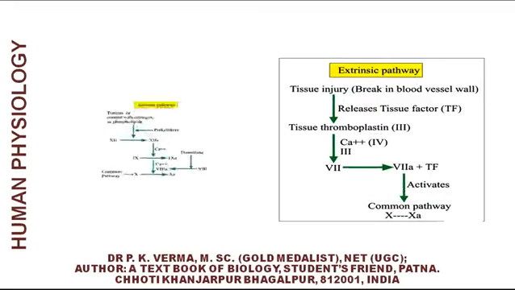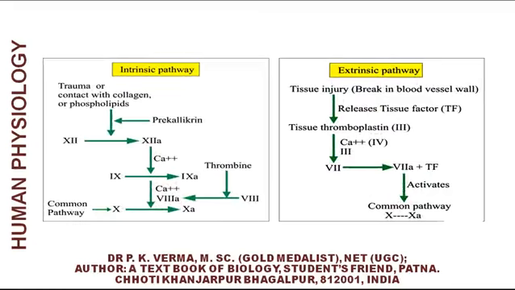You can see the two sets of tables in which two cascades of reactions are taking place. The intrinsic pathway is conversion of 12 into 12A. Again 12A activates factor 9 into 9A, and the activated 9A, with the help of calcium and activated factor 8, converts factor 10 into 10A.